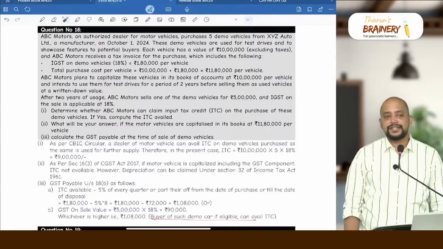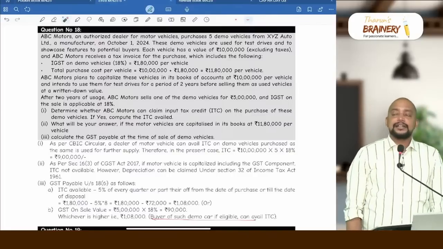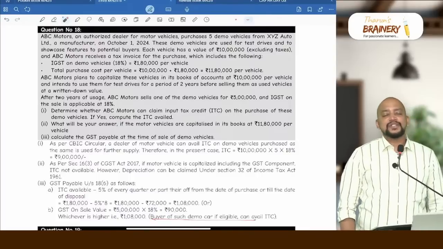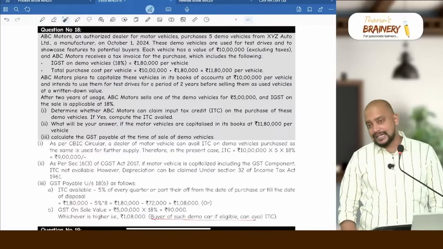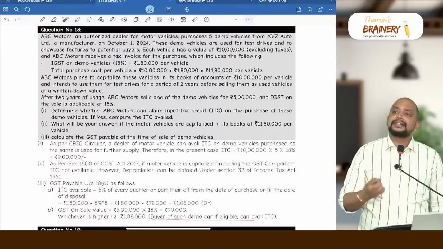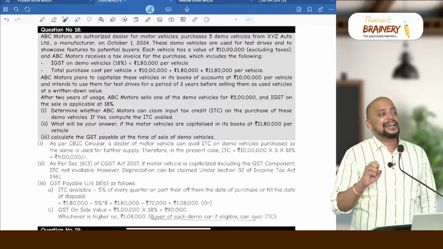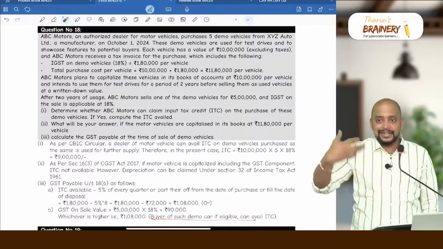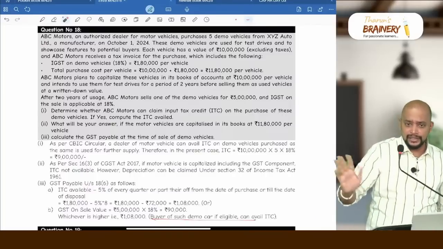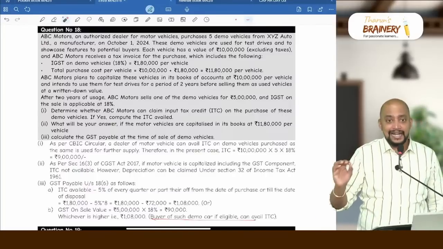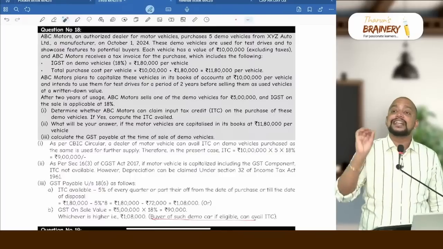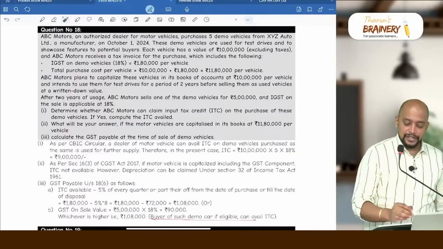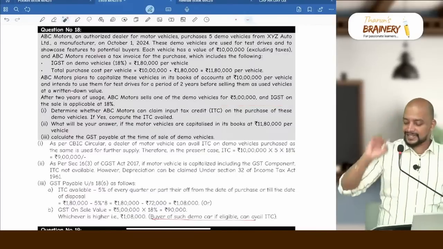You understood my question first? I am telling you, listen to the question properly first. They have purchased the demo car, 10 lakhs plus 1,80,000, 11,80,000. They purchased it, and they have capitalized the entire 11,80,000, and they claimed the depreciation also under section 32. Got it? Now they are selling the demo car as usual after 2 years. Then what should be taken as the value on which GST is payable? 5 lakhs into 18%. Wrong answer.